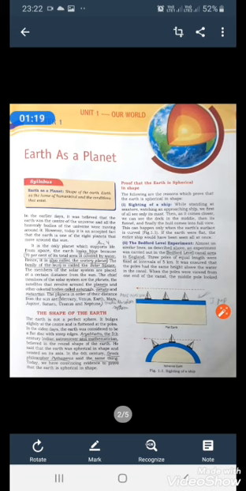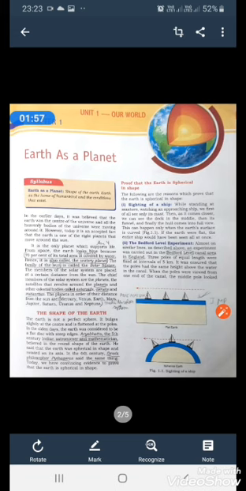The family of the sun is called the solar system. Now come down and they've written here the chief members of the solar system. Now, what is a solar system? It comprises the planets, the satellites that revolve around them, and other celestial bodies which revolve around the sun, that is asteroids, comets and meteoroids. So the sun with planets, the satellites and other bodies like asteroids, comets and meteoroids form the solar system.